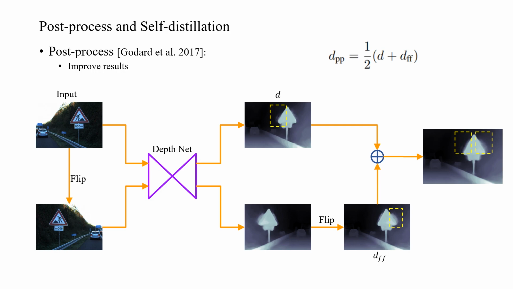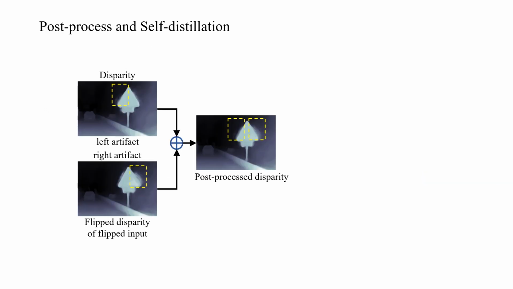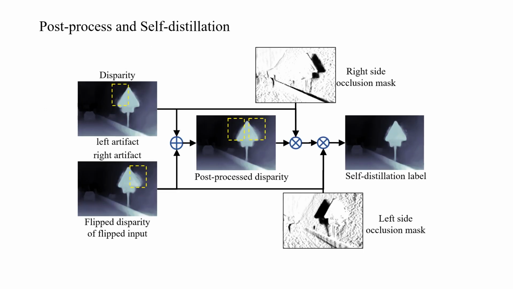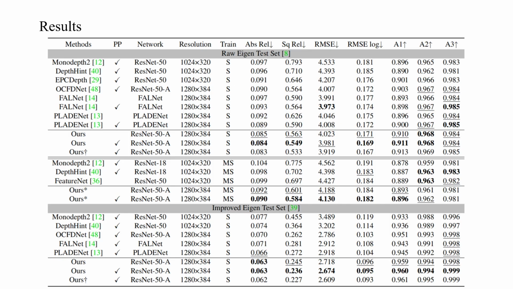Similarly, if we apply the widely used post-processing to further improve the results, the artifacts will occur on both sides of objects. Then, we can filter them with our bilateral mask to get better post-processing results and self-distillation labels. Extensive experiments demonstrate the effectiveness and efficiency of our method.